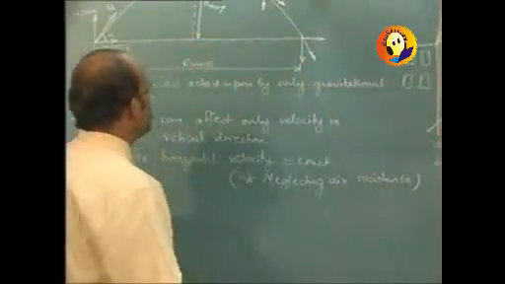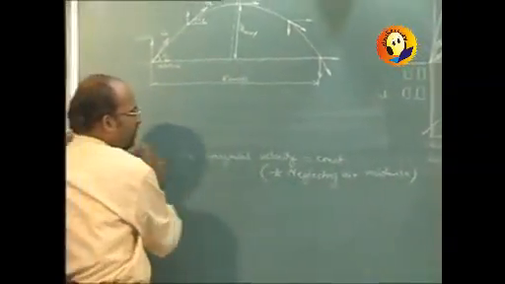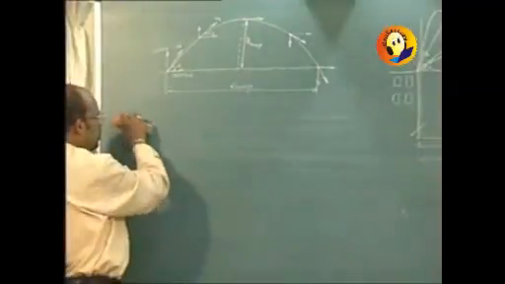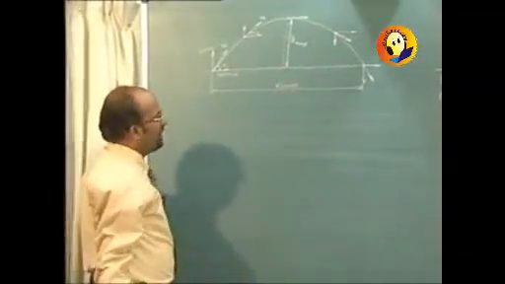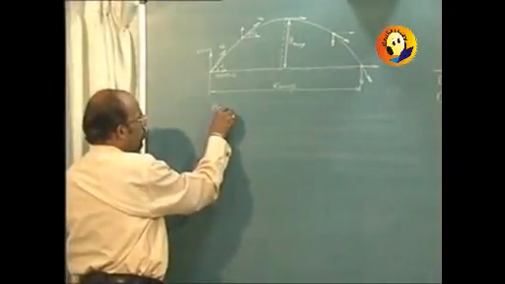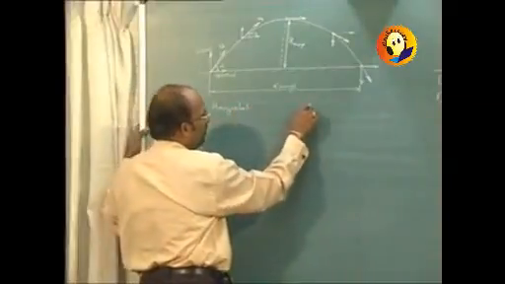And so the discussion of the projectile is to be considered separately for the horizontal direction and the vertical direction. So we will make two columns, horizontal direction and vertical direction.